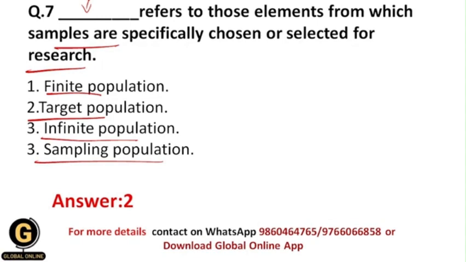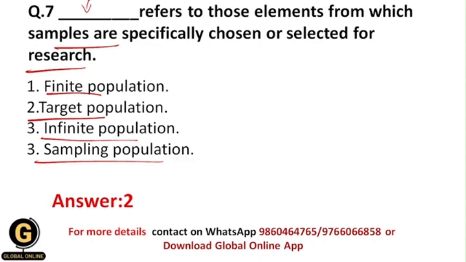What is exactly finite population? Finite population means we know the number of participants in the population, which has a finite number of people. What is infinite population? Infinite population includes an infinite amount of people. We don't know the exact number of people in that population. What is sampling population?